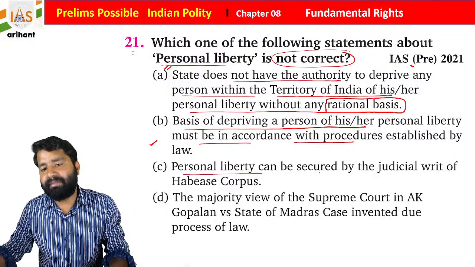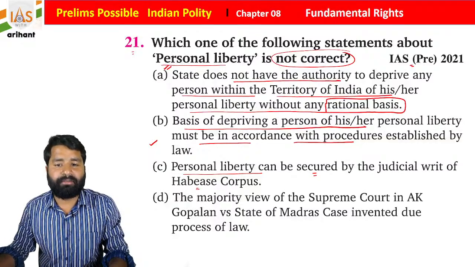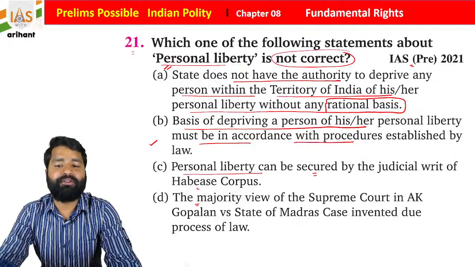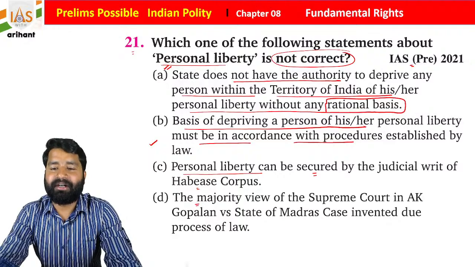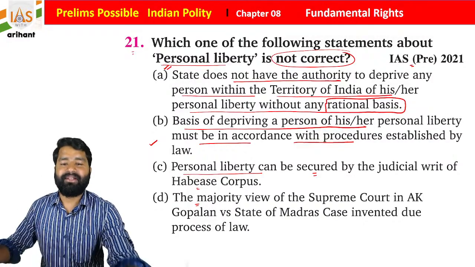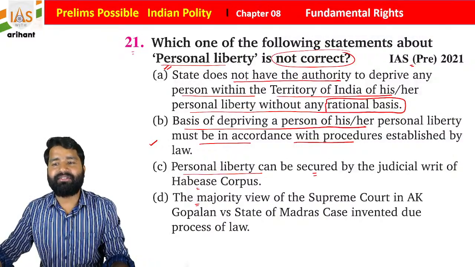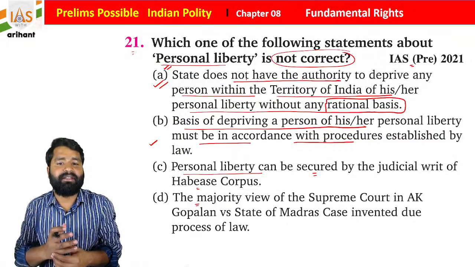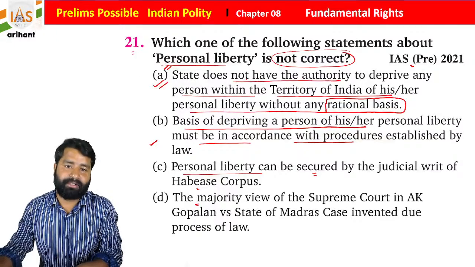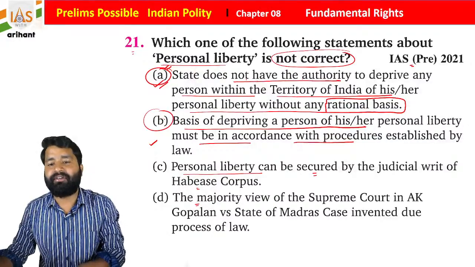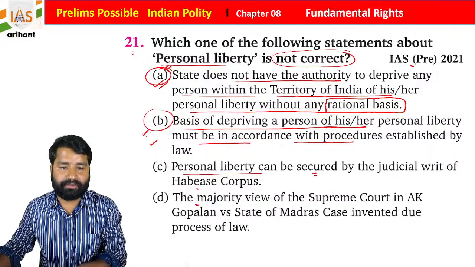Personal liberty can be secured by the judicial writ of habeas corpus. The majority view of the Supreme Court in the A.K. Gopalan versus State of Madras case invented due process of law. So what is the right answer for the same, students? The state does not have authority to deprive anyone within the territory of India of personal liberty without a rational basis. Statement A is correct. The basis of depriving a person of personal liberty must be in accordance with the procedure established by law. Yes, it is also correct.